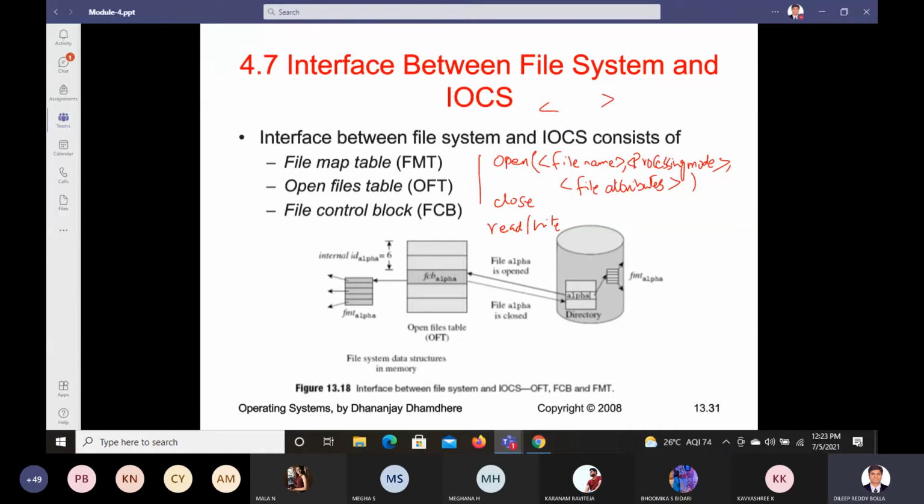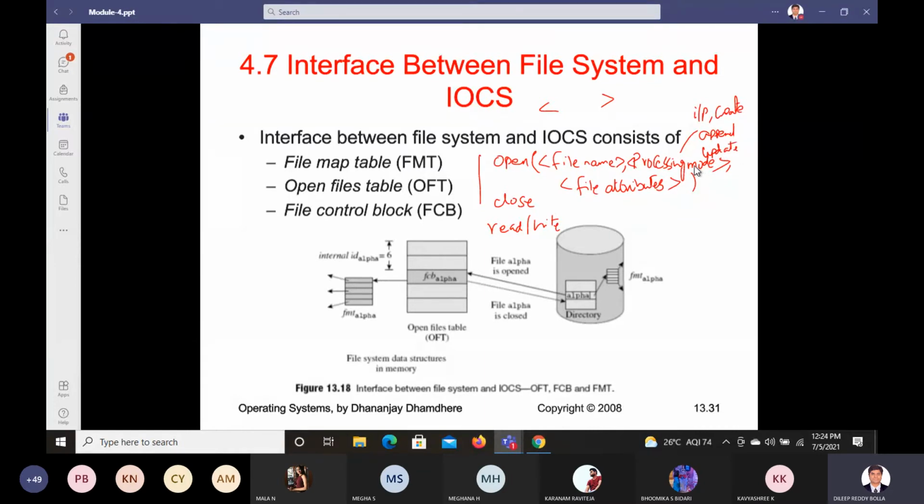Let us say we are going to input the data, or we are going to create the data, or we are appending data into it, or we're going to update the data. All these come under processing mode. So create, append, input or update. All these things will be there in the processing mode.